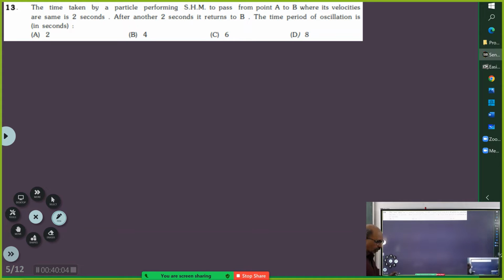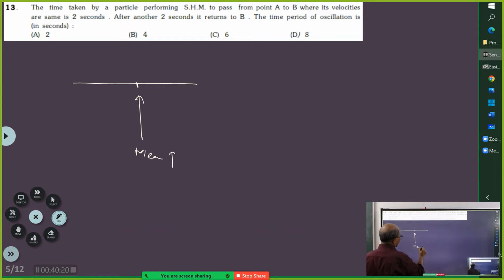So I think you should have drawn a schematic diagram for this. So this can be the mean position. And they have told it is moving from point A to B, where velocities are the same.